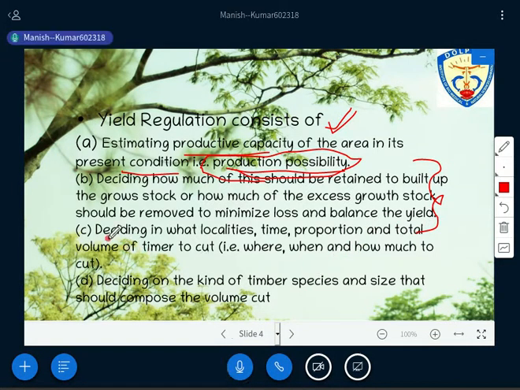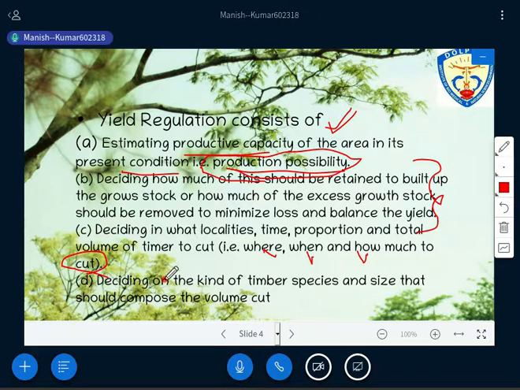And then the other thing with yield regulation is deciding in what localities, time, proportion and total volume timber to cut. Simply, it means where, when and how much to cut. Cut means here harvest, I am talking about harvesting or extracting, right? Where, when and how much. Where means in which area there is a demand, or in which area you think you are able to sell your product, that is locality. In that locality you are supposed to sell.